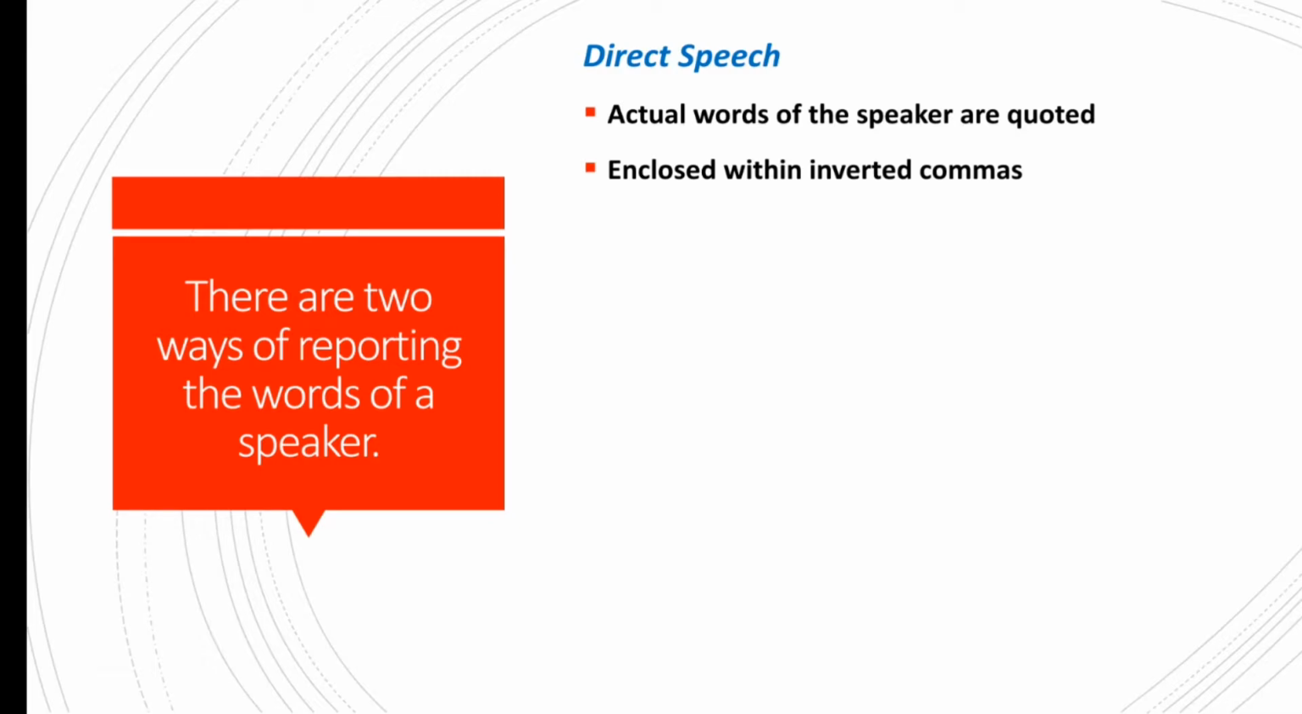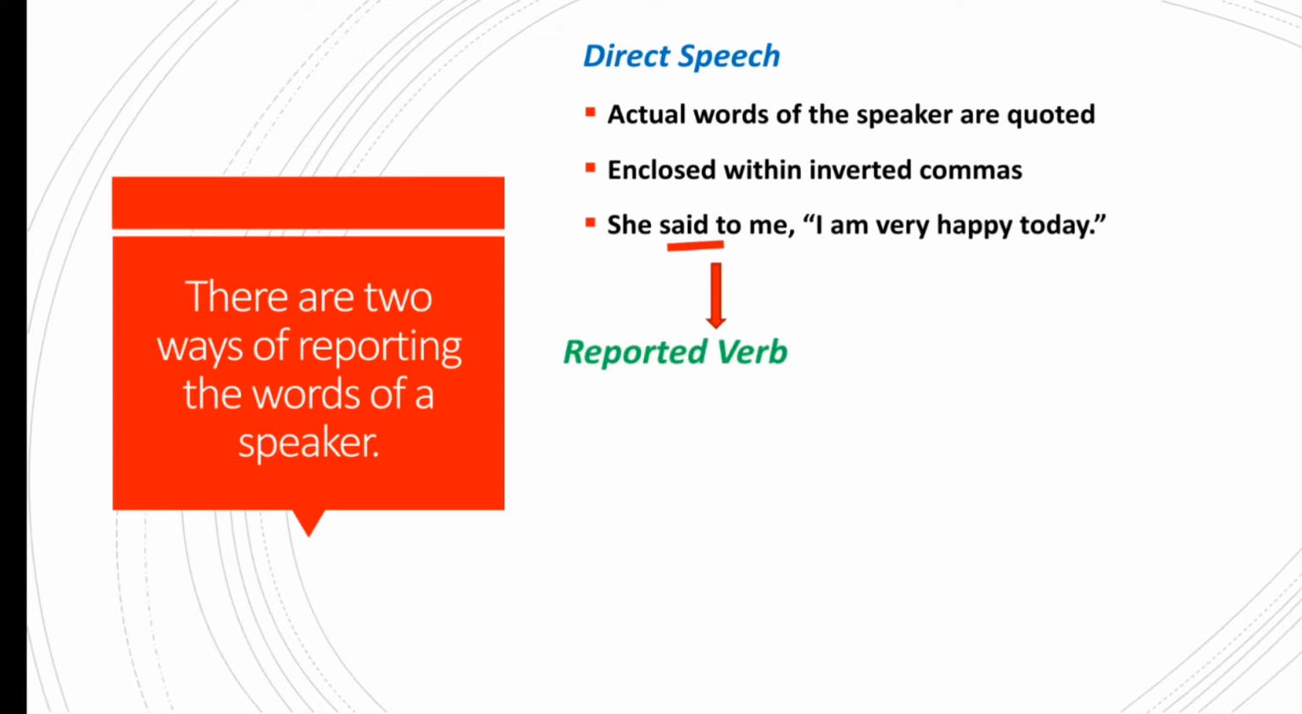Just look at the sentence. She said to me, "I'm very happy today." You can see that "I am very happy today" is placed within inverted commas. So that is the reported speech. Whereas the verb that is placed before the inverted commas, said, is the reporting verb. And as I have mentioned just now, "I'm very happy today" is a reported speech.